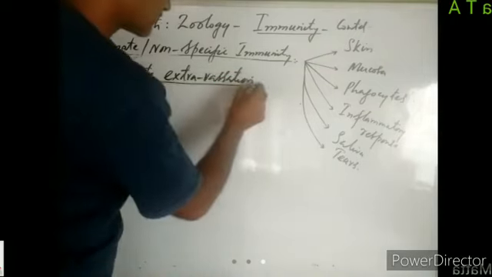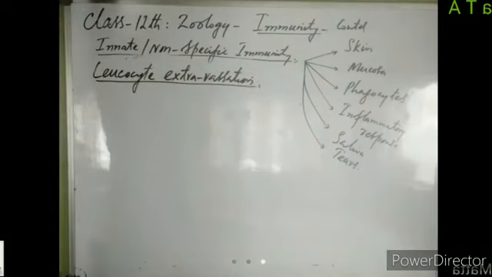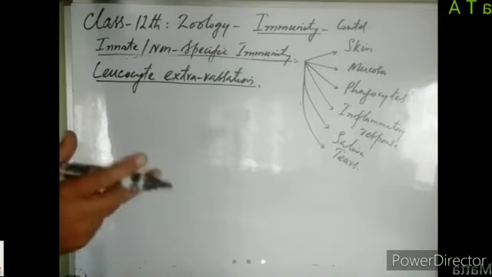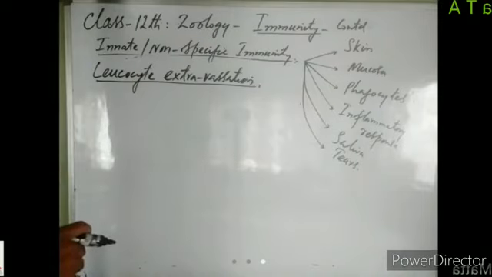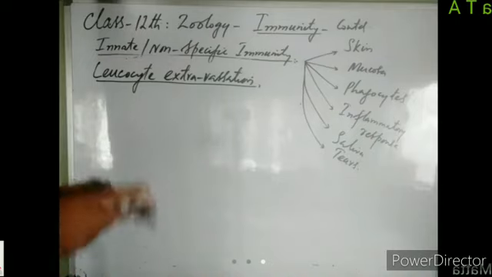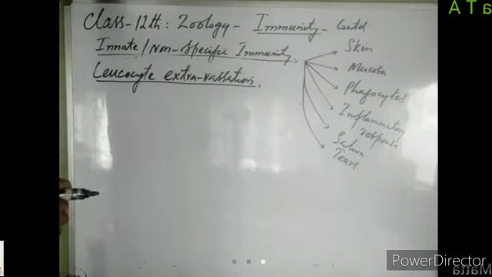This movement of phagocytic cells out of the blood into different body tissues is known as leukocyte extravasation.